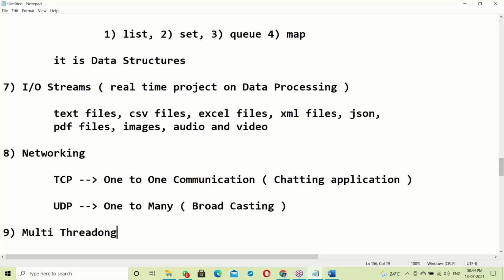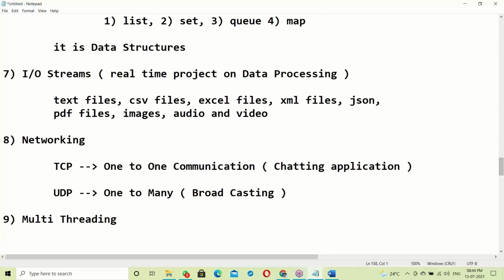Multi-threading means multiple parts of the same application running parallelly. A thread is a part of the application, just one part of the application. Running multiple such parts parallelly is the multi-threading concept.